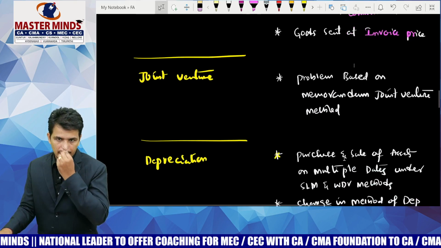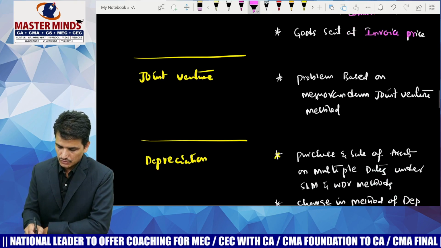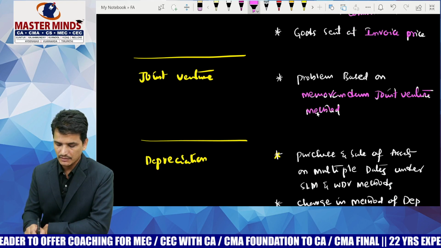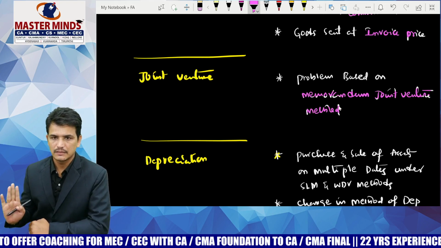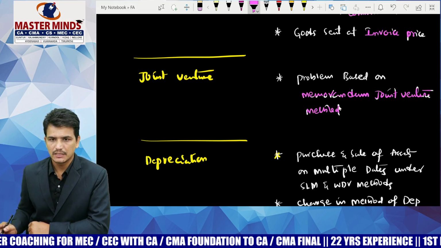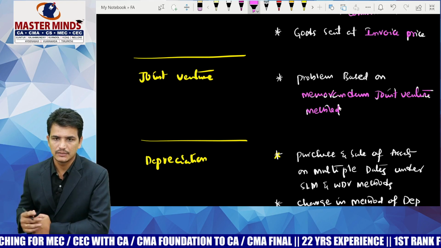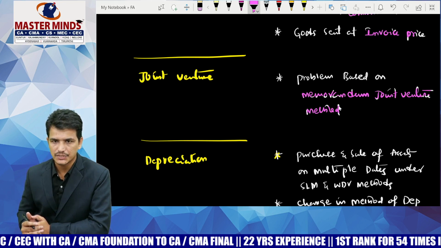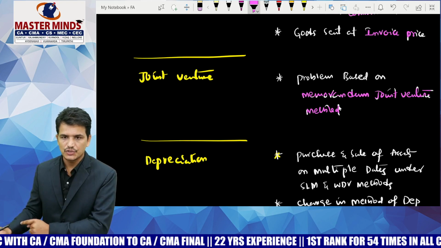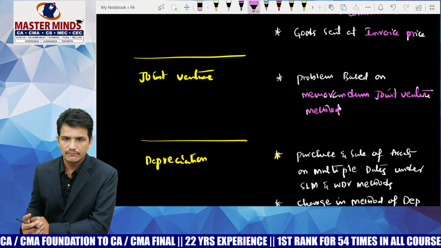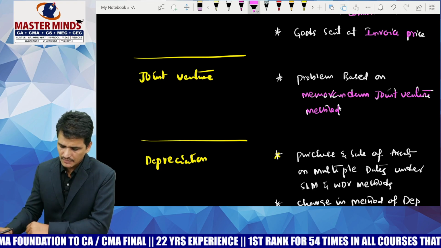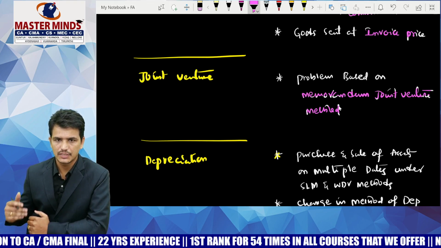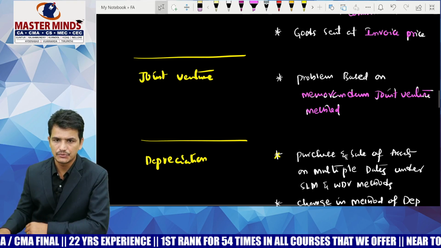And coming to the joint venture chapter, I recommend you go through the model which is based on the joint venture, memorandum joint venture account. That is the third method, where each co-venturer maintains his own records and keeps a record of his own transactions only. So that is the memorandum joint venture method. There is a possibility of getting a question from this area. The remaining 2 areas you can ignore, and also go through the MCQs given in the study material and all the institute sources.